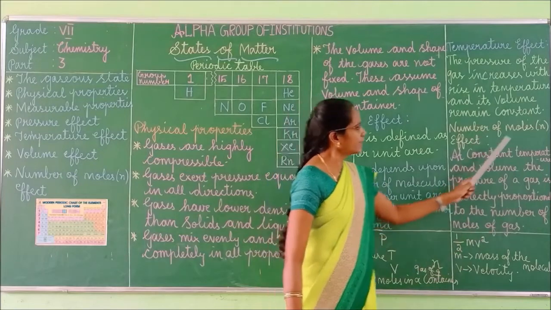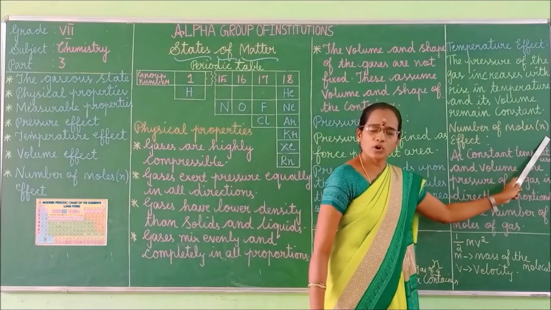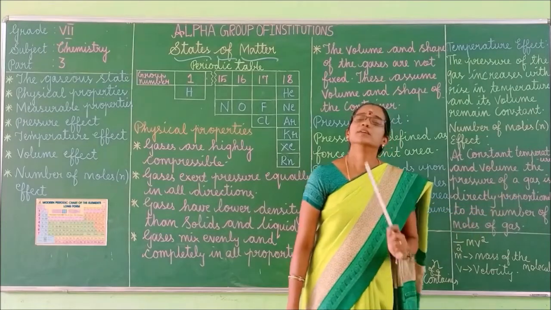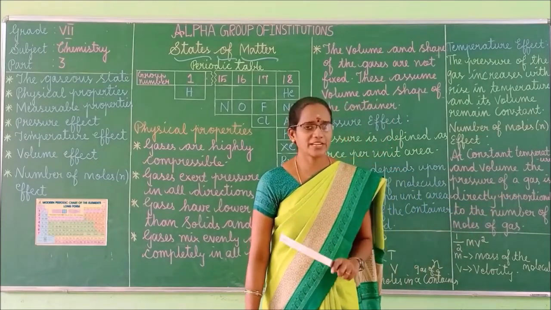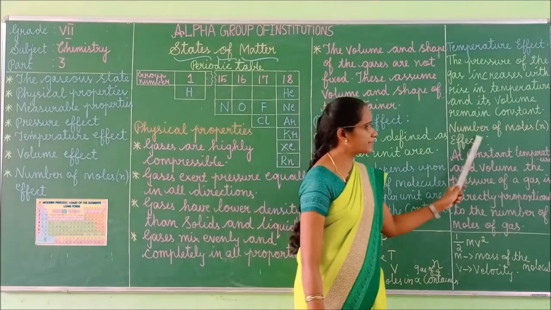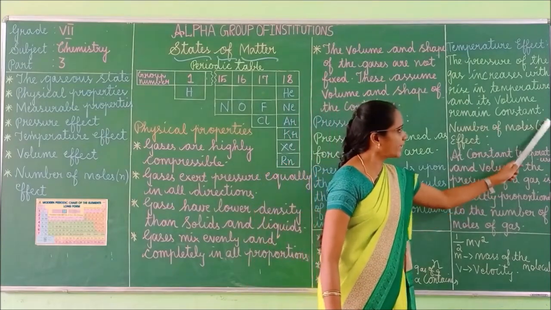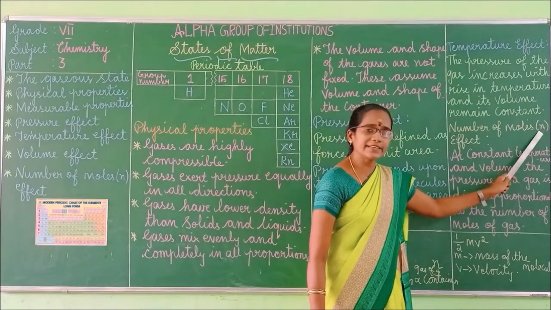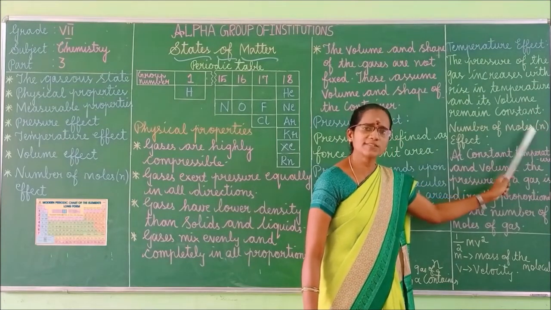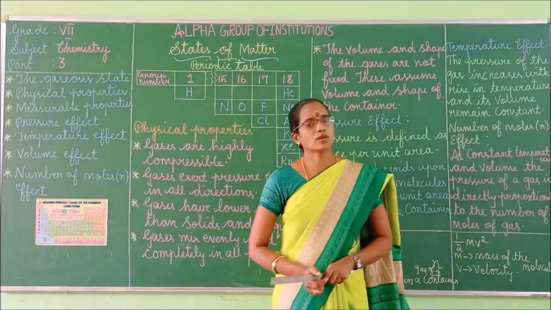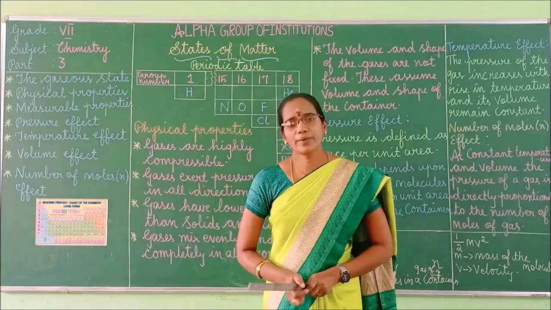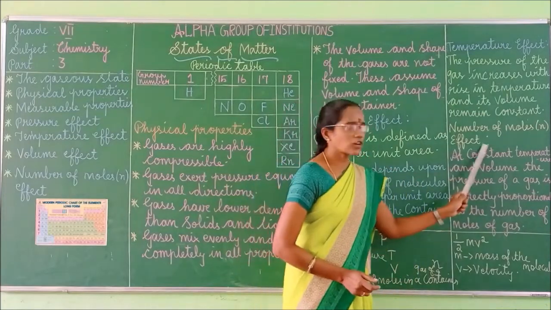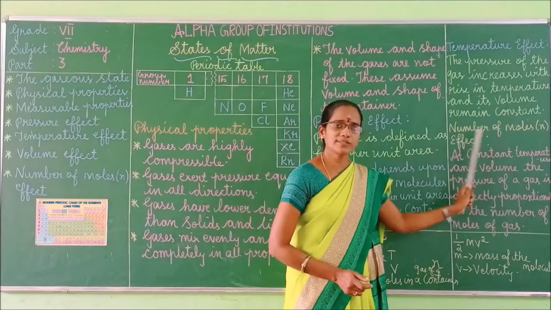If n, the number of moles, increases, the number of molecules colliding against the walls of the container increases, and automatically there will be an increase in the pressure. This is the concept behind the number of moles effect.